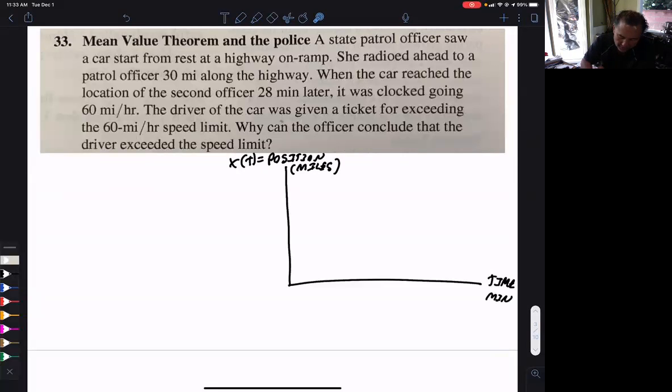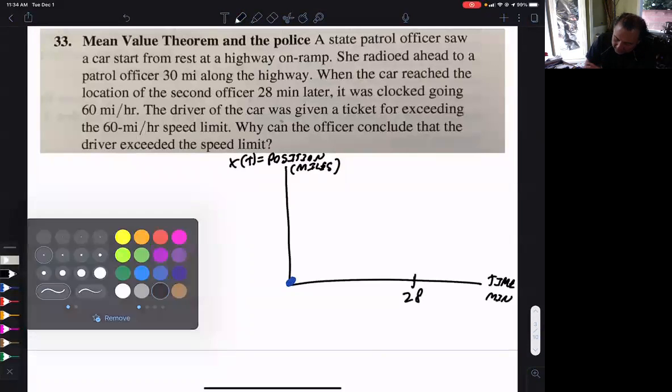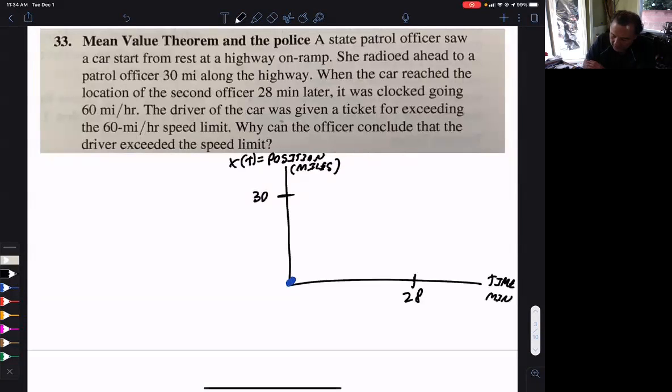So it starts at position 0 at time 0. And then 28 minutes later, the car is 30 miles down the road. So the position here, let's say this is 30 miles, the car is going to end up here.